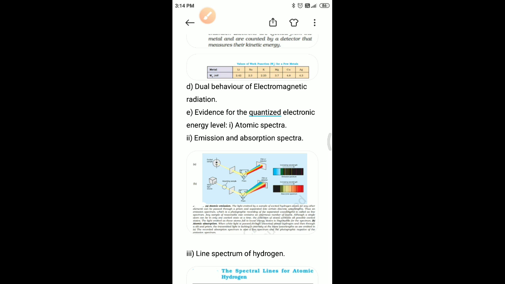Absorption spectrum is the photographic negative of the emission spectrum. A continuum radiation is passed through a sample which absorbs radiation of certain wavelengths. The missing wavelengths correspond to the radiation absorbed by the matter, so they leave dark spaces in the bright continuous spectrum. The study of emission or absorption spectra is referred to as spectroscopy.